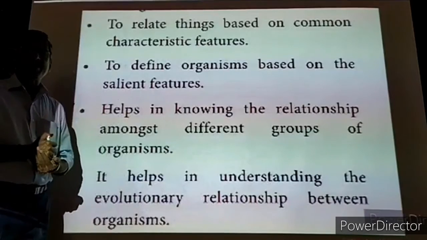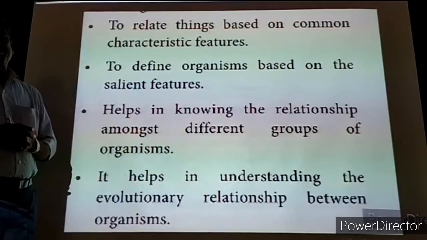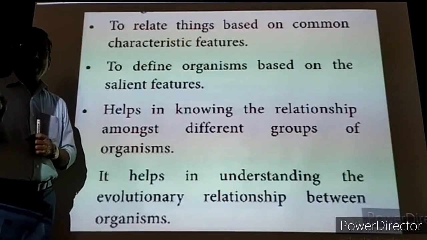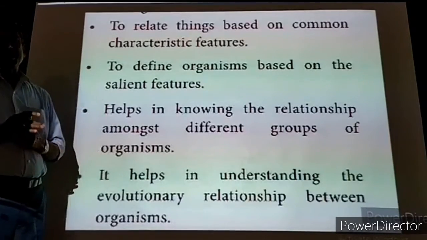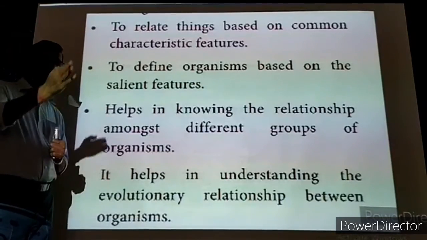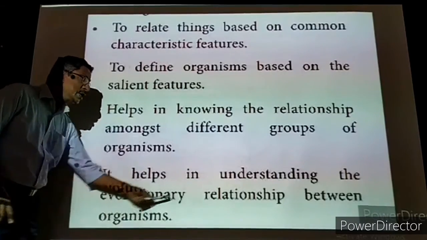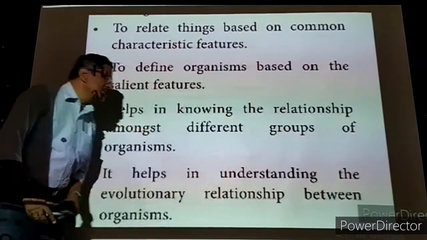For example, in 11th standard we might have studied class Mammalia. Before that, the Mammalia came from class Reptilia. The Reptilia came from class Amphibia. Amphibians came from class Fishes. Now, this is the evolutionary sequence, evolutionary relationship.